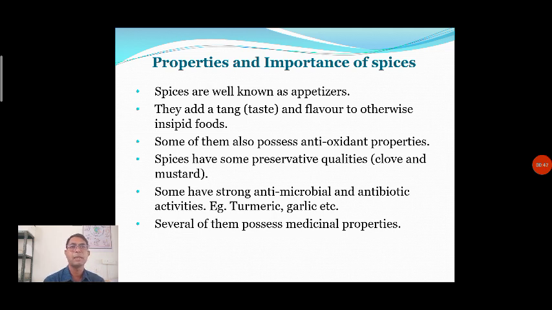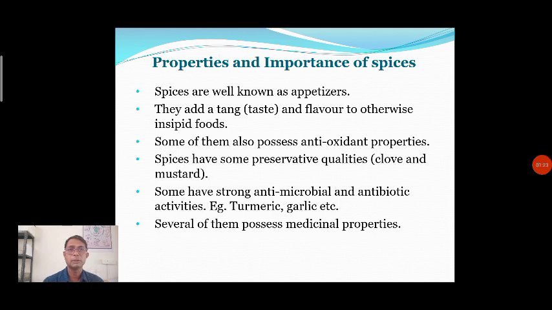For example, spices are well known as an appetizer. Generally we consume these spices as an appetizer. Along with that they add some taste, which we call tang, and flavor to the prepared food. Commonly, when we add them to the food material, they produce some aroma, some extra taste, or flavor, and that is the most important property of spices.